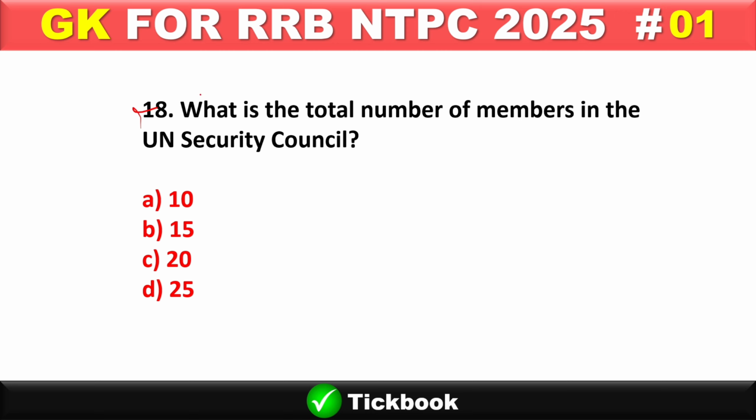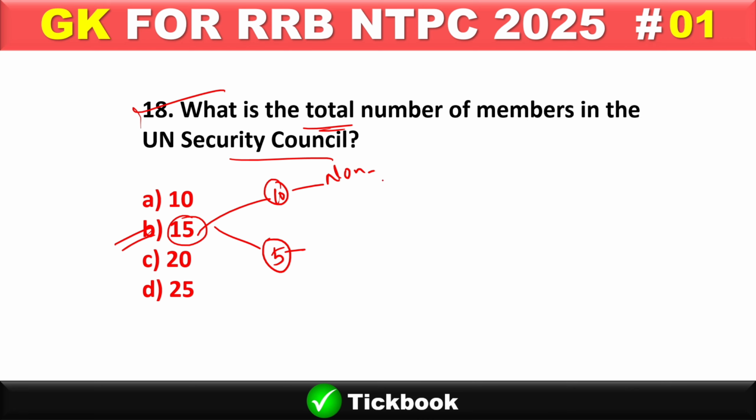Question number 18. What is the total number of members in the UN Security Council? Option number B is the right answer, 15. 10 non-permanent and 5 permanent members.